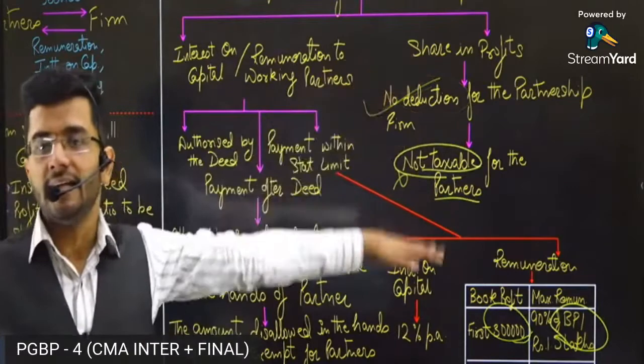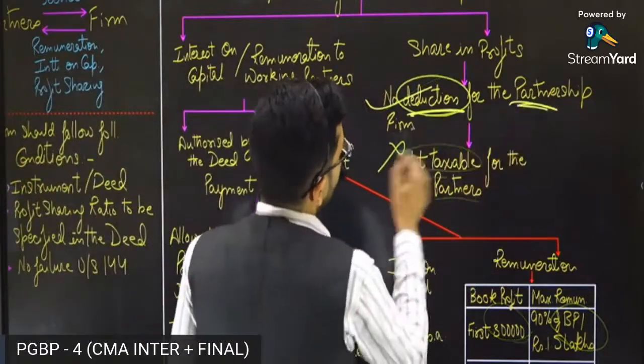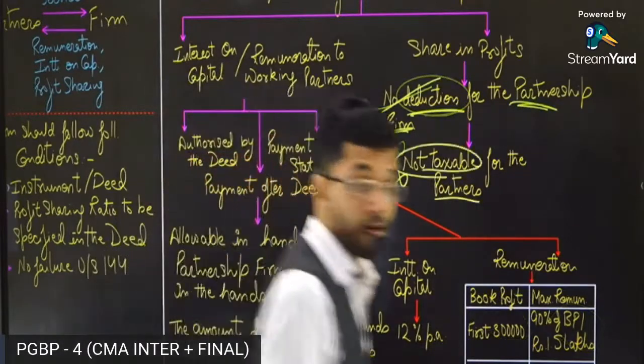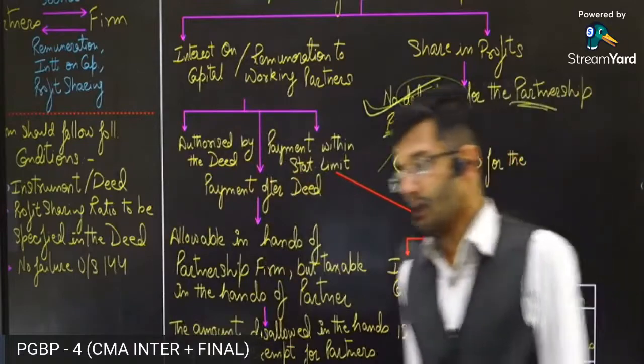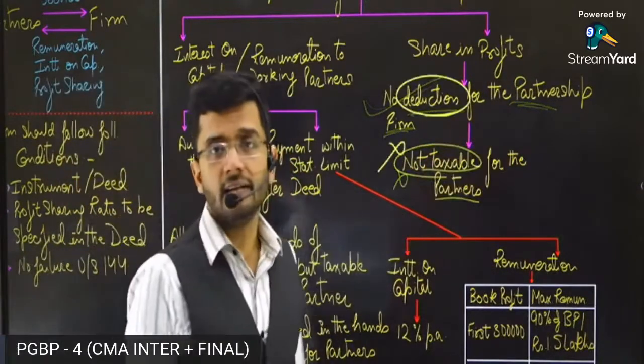Equity is maintained, guys. If it becomes a deduction for the partnership firm, then it will become taxable for the partners. But if it is not allowed as a deduction for the partnership firm, then it will not be taxed in the hands of the partners as well. This is how the provision is laid down.